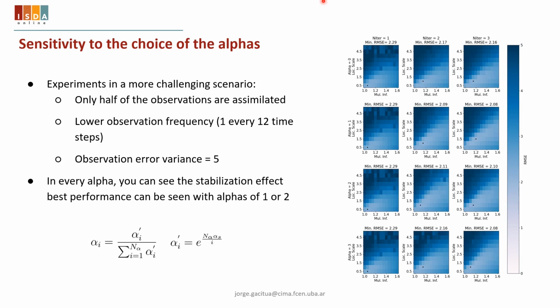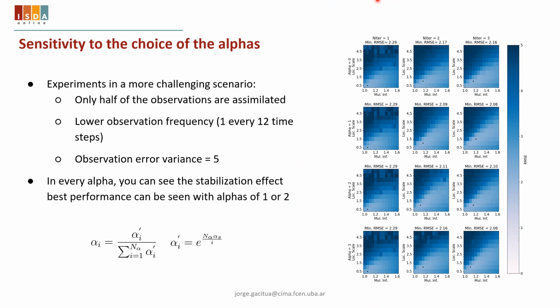We use a more challenging scenario to investigate the sensitivity to the selection of the alpha. In this scenario, only half of the observations are assimilated, and the assimilation frequency is reduced to one every 12 time steps. And the observation error variance is fixed at 5.